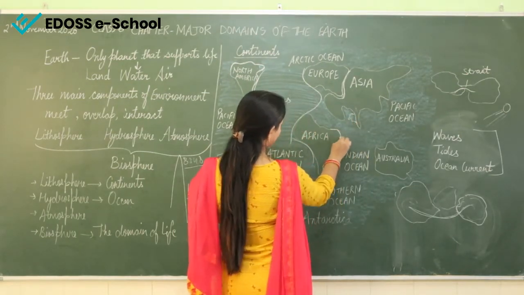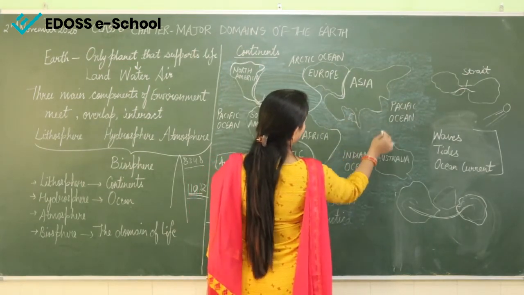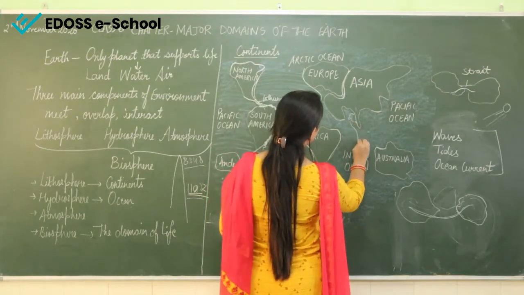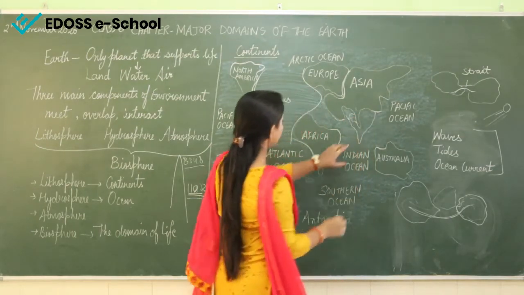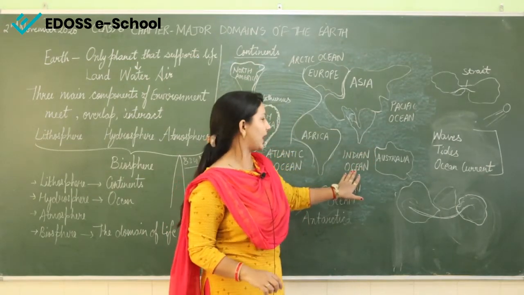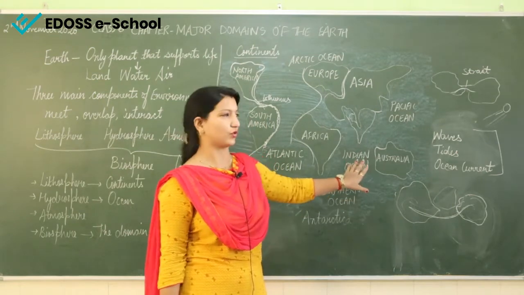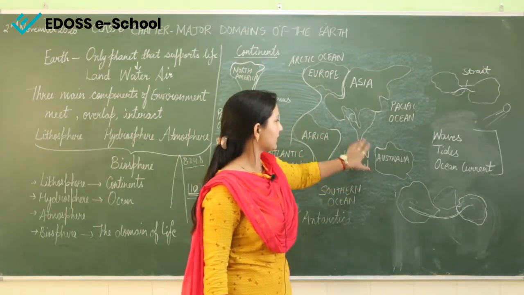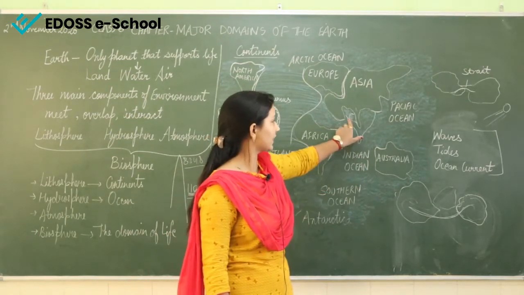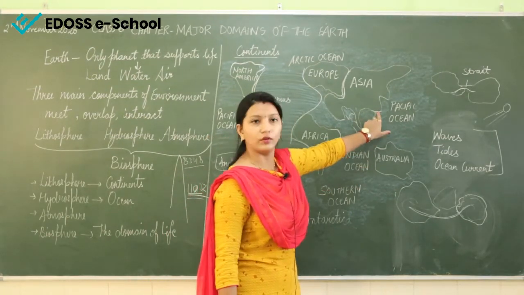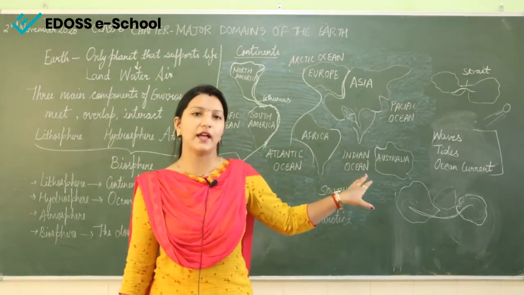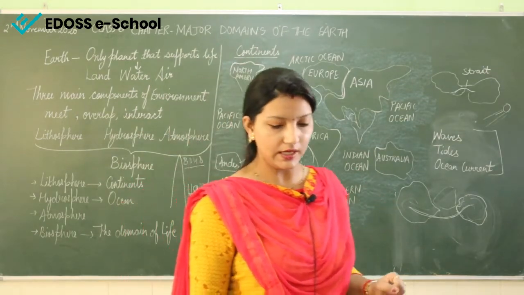See, other country borders are also there, but only India is the country which has its largest part falling on this ocean. That is why this ocean is named the Indian Ocean, because among all the other countries which have their boundaries over here, only India is the country whose larger part is seen in this ocean. That is why this ocean is known as the Indian Ocean, the name of a country, India.